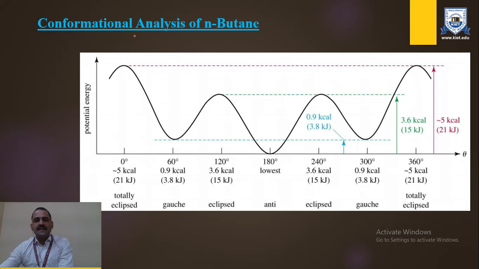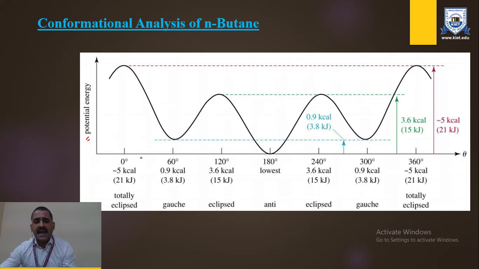So you can see the energy profile in the structure of N-butane. A graphical representation is shown in this picture, where potential energy is the first parameter and the other is the angle deviation or angle change. So 0 to 60, 60 to 120, 120 to 180, 180 to 240, then 300, then 360.